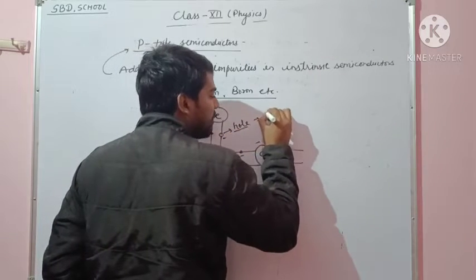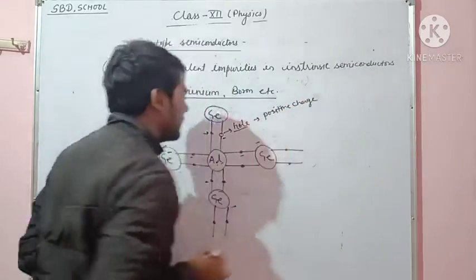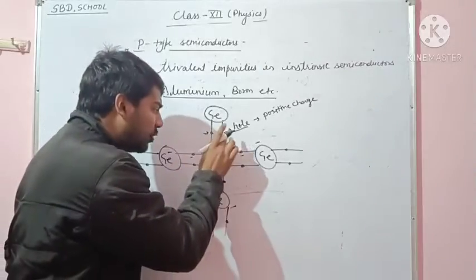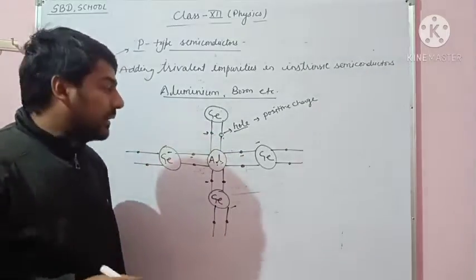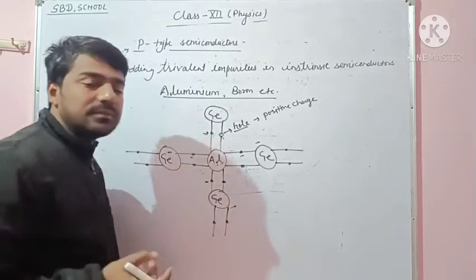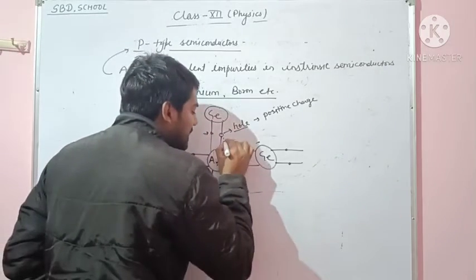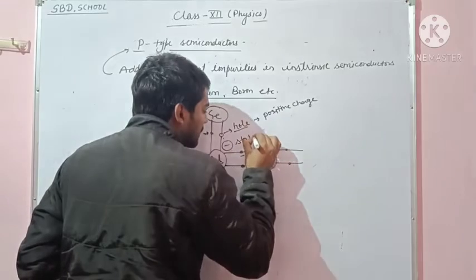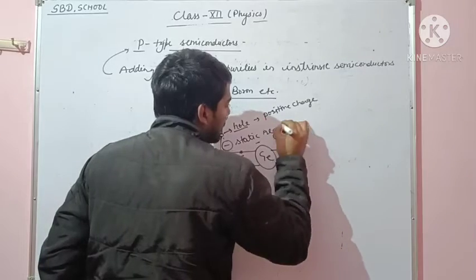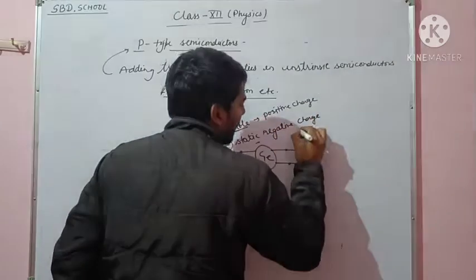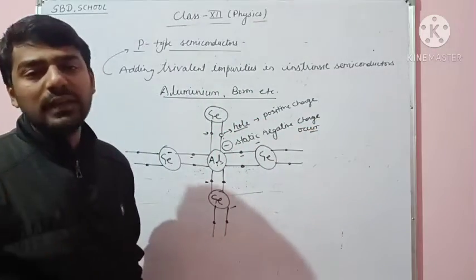The charge of the hole is positive. Here the aluminium requires an electron to complete the bond, so this type of impurity wants an electron. So here the static negative charge occurs due to the shortage of one electron.